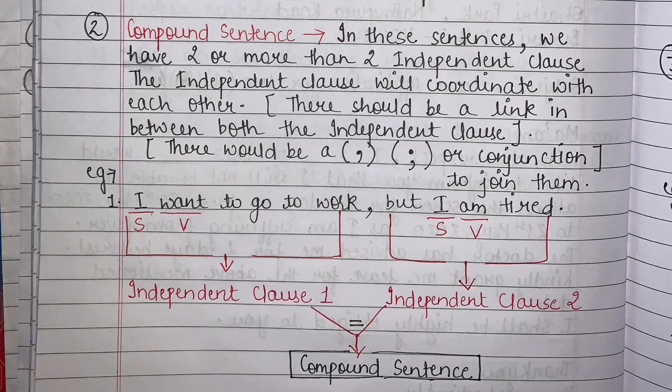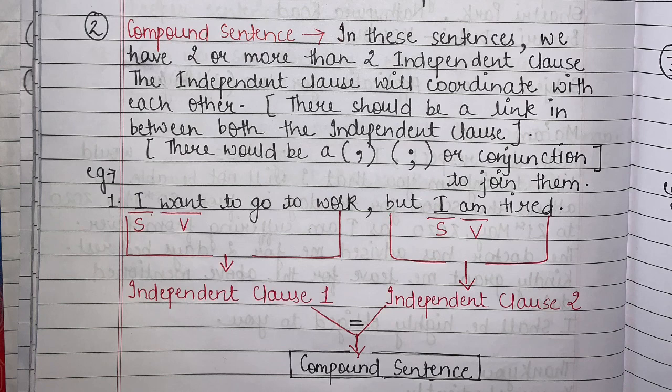In both these clauses, we will see that in clause number 1, I want to go to work, I have one subject I and I have a verb want, right? Similarly, in this second clause, which is but I am tired, I have a subject I and I have a verb am, right? So I have independent clause 1 and independent clause 2.